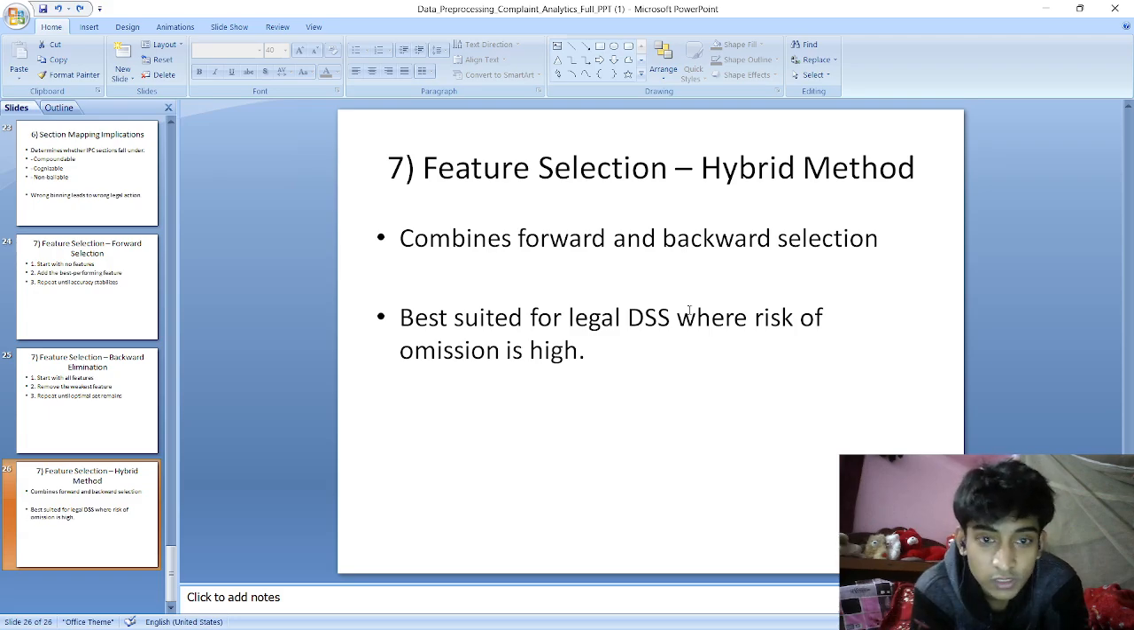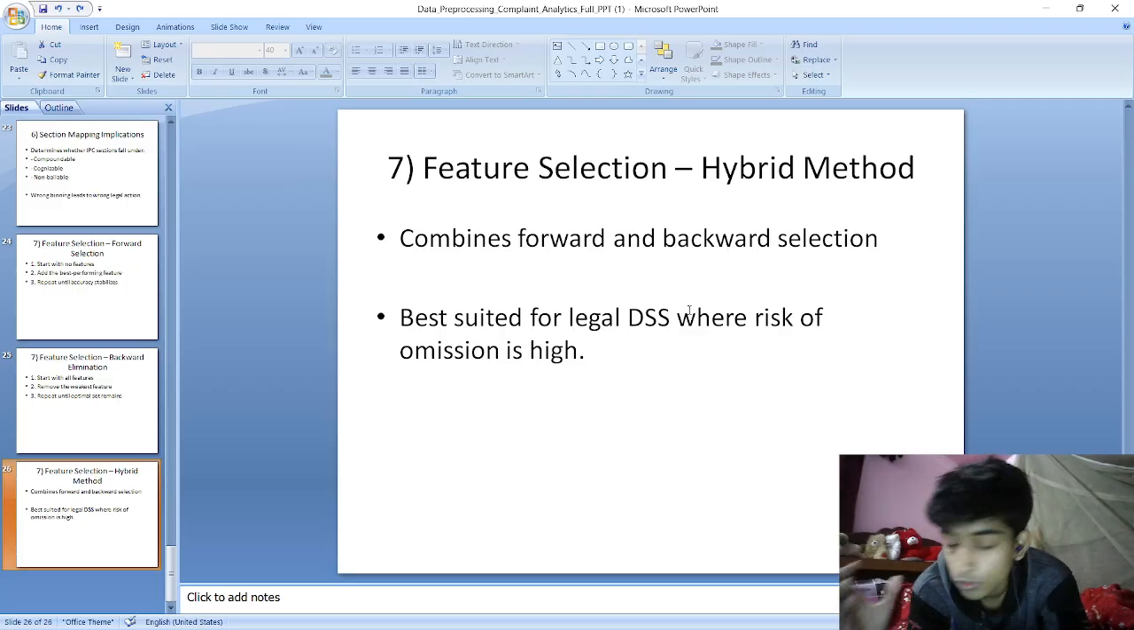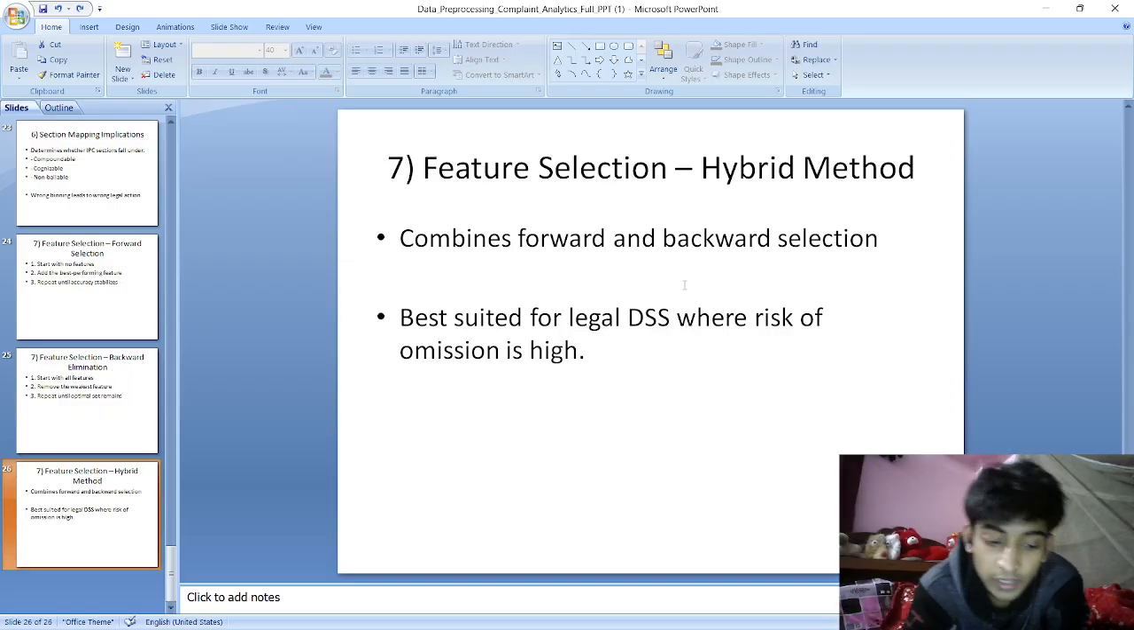When we combine both of these, it is best suited for legal DSS where the risk of omission is high. It is best suited for our environment because we are not dependent on forward selection, and we are not dependent on backward elimination. We are using the benefits of both, right?